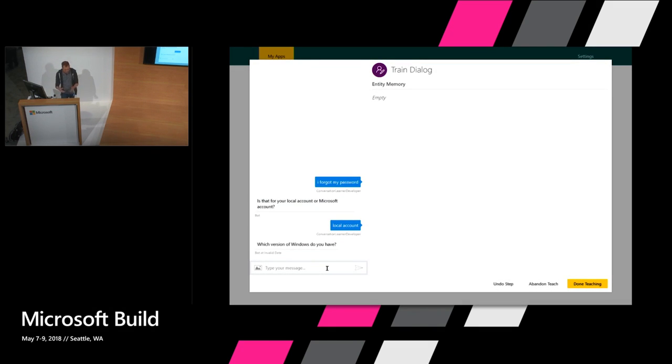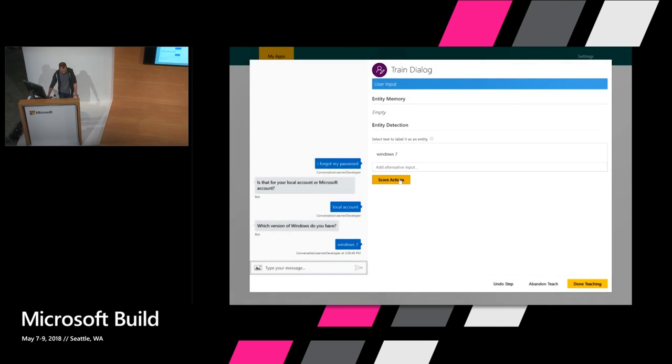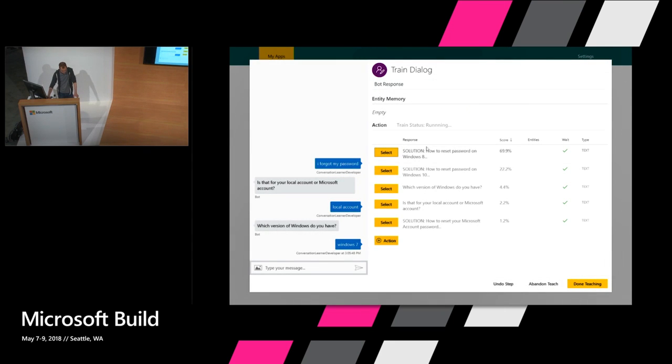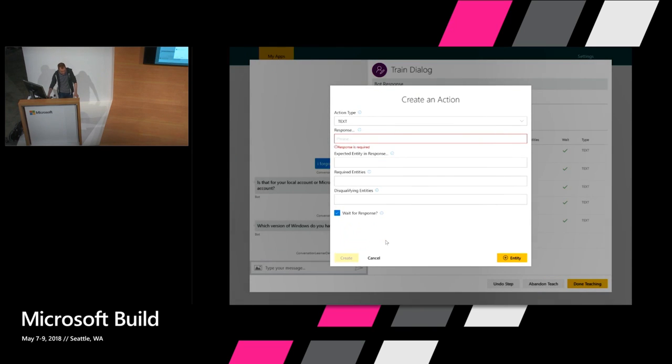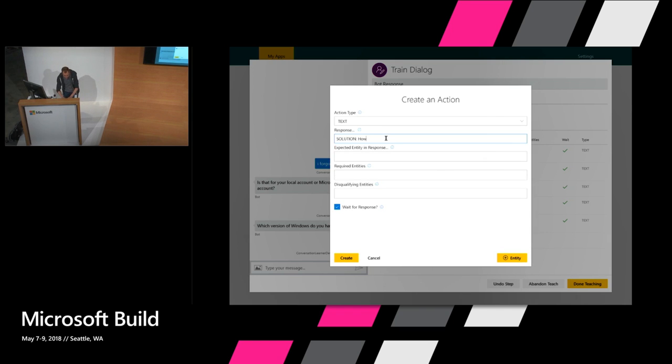So now I'll introduce a path that it hasn't seen before. I'll say, well, what happens if the user says Windows 7? So here, if I look through this list, the action I want the system to take next doesn't exist yet. And that's fine. At any point, I can add another action. So I'll say, well, I want you to say how to reset your password on Windows 7.